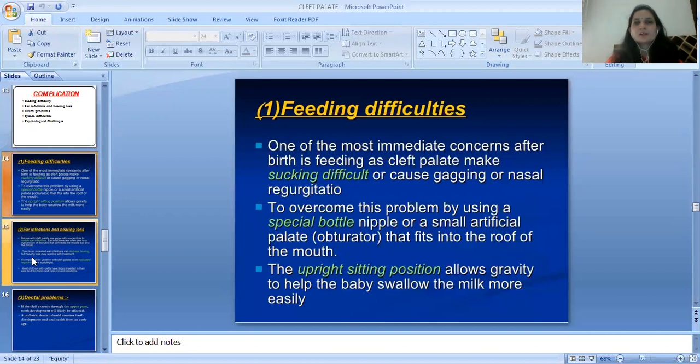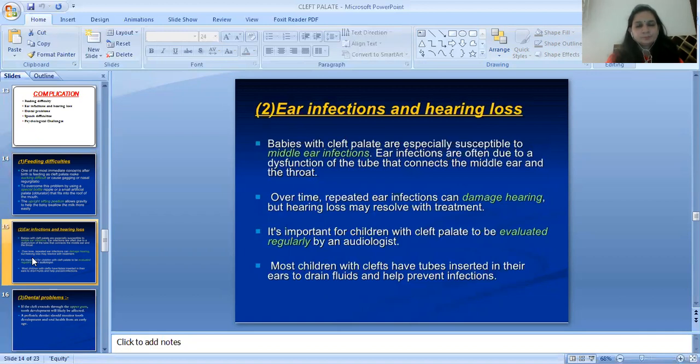Then feeding difficulties. One of the most immediate concerns after birth is feeding, as cleft palate makes sucking difficult or causes gagging or nasal regurgitation. To overcome this problem, use a special bottle nipple or a small artificial palate that fits into the roof of the mouth. The upright sitting position allows gravity to help the baby swallow the milk more easily.